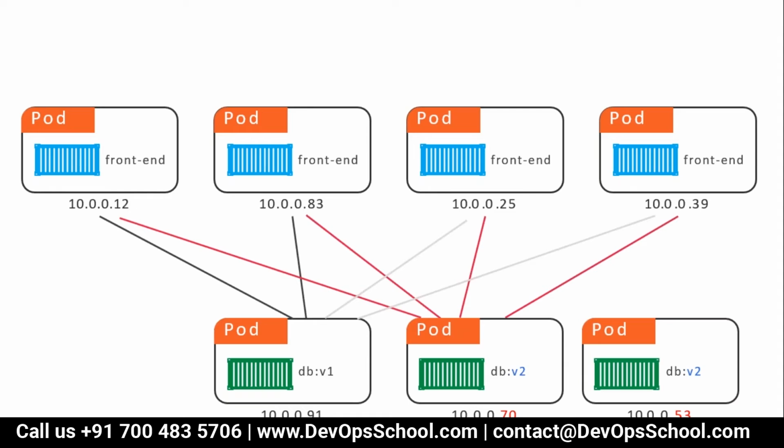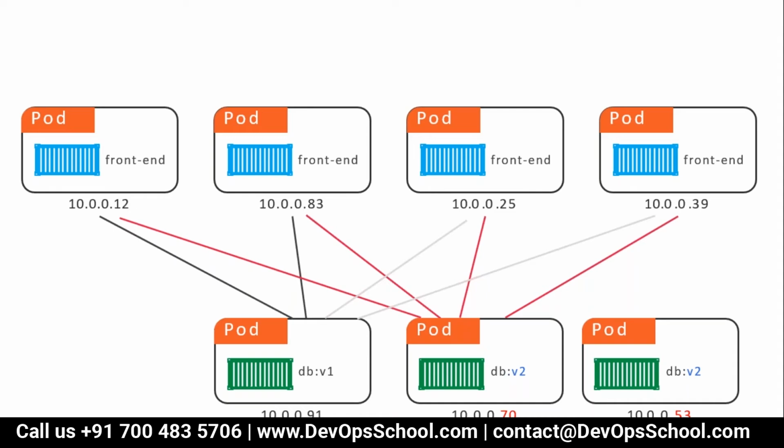So now guys, the next problem we have is, here we have a front end pod. Now you want to direct traffic, and there are two deployments of the database too, version 1 deployment and version 2 deployment. Now how do you control whether you want to go from the front end to database v1 or database v2? How do you do that?